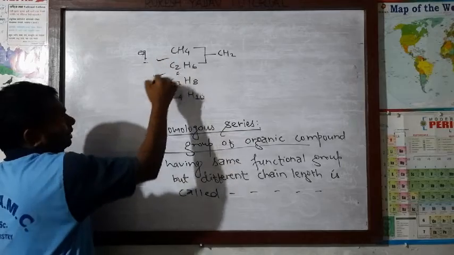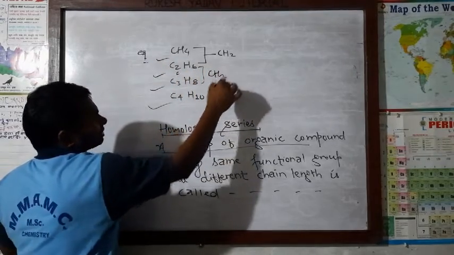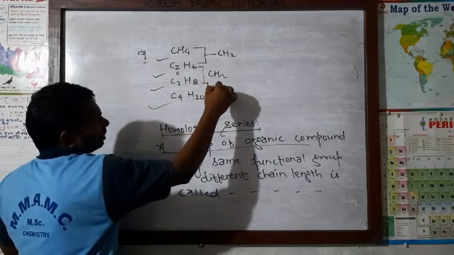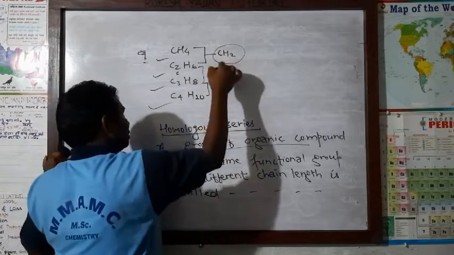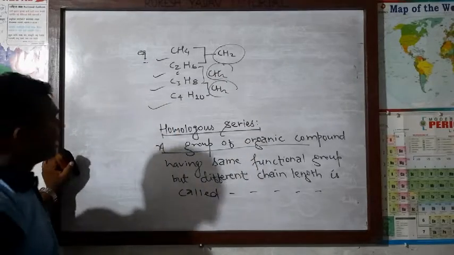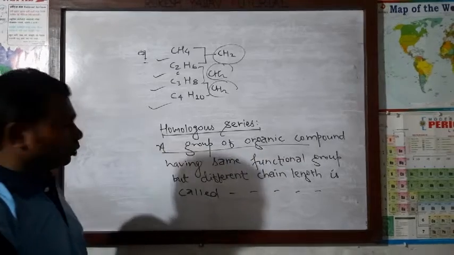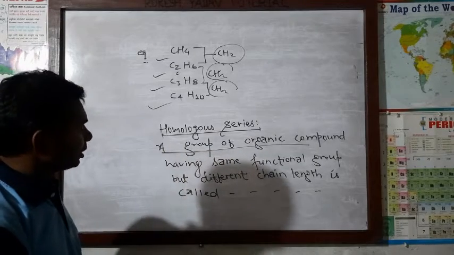Methane, ethane, propane, butane, serially. Their adjacent members differ by how much, dear? CH2. This means the homologous series has a common difference, that is CH2. We will discuss that in the characteristics of homologous series. Now we are going to study that.